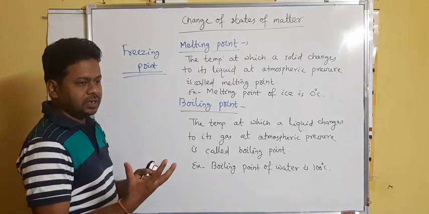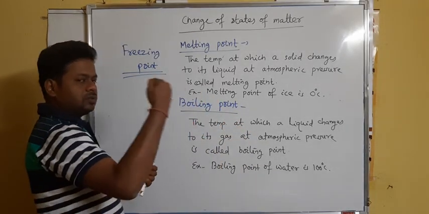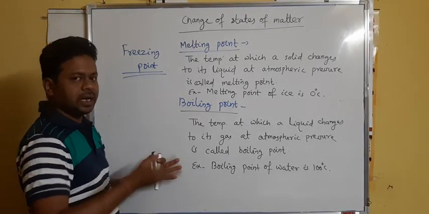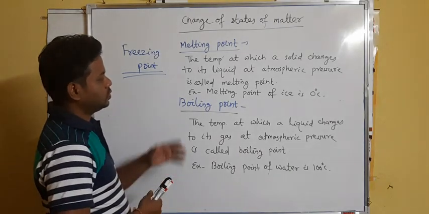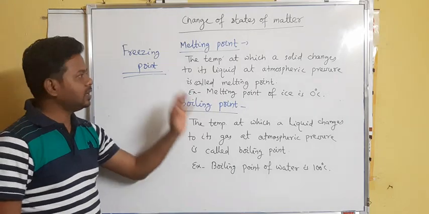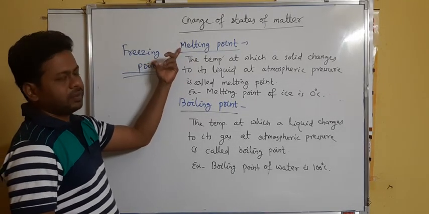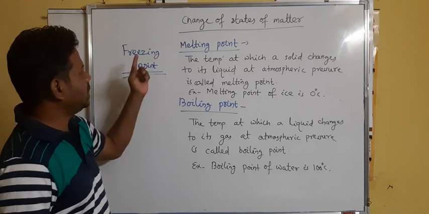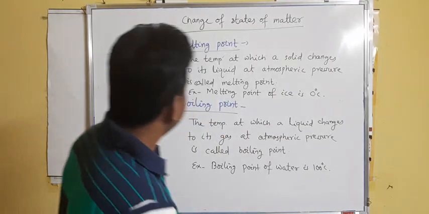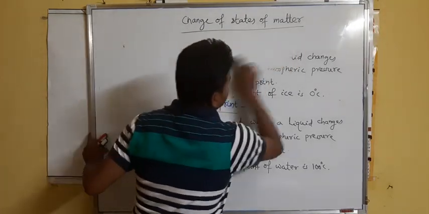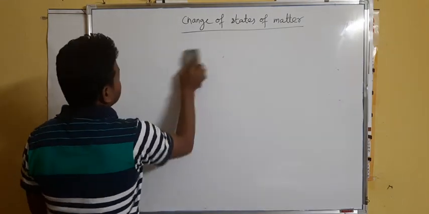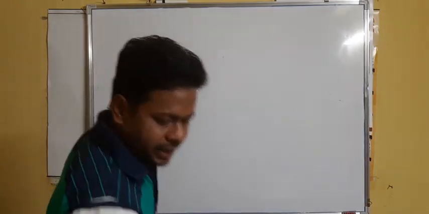Means at 0 degree centigrade, water changes to its solid, that is ice, and at 0 degree centigrade, ice also melts to form water. So the freezing point of water and the melting point of ice are the same, that is 0 degree centigrade, but the definition will be different. Here solid changes to liquid, and here liquid changes into solid. So after that we will read another term, that is called latent heat. We will read about latent heat.